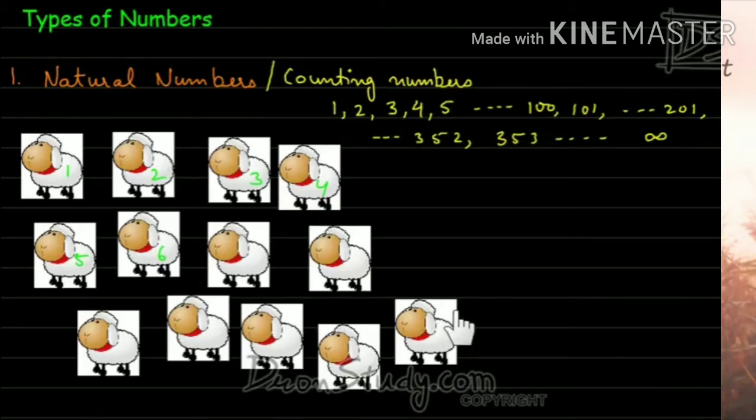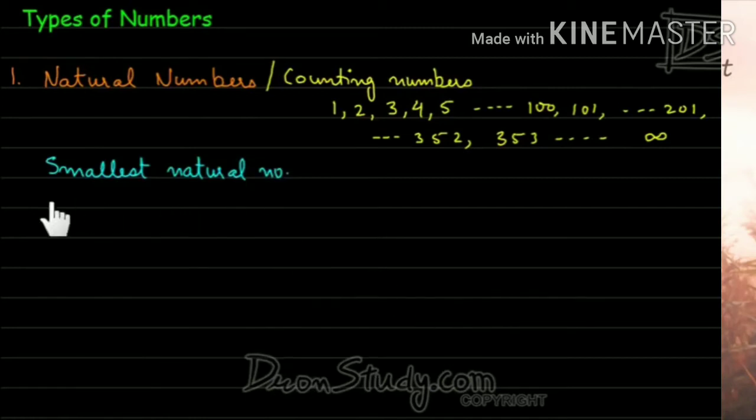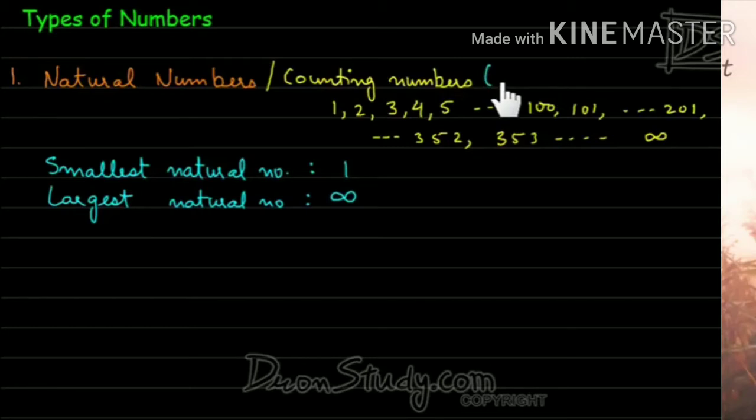Now students, tell me which is the smallest natural number. As you can see, 1 is the smallest natural number. And what about the largest natural number? Yes, the largest natural number is infinity. So the smallest natural number is 1 and the largest natural number is infinity. These natural numbers are denoted by N.